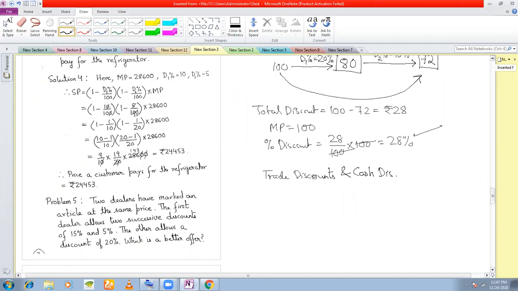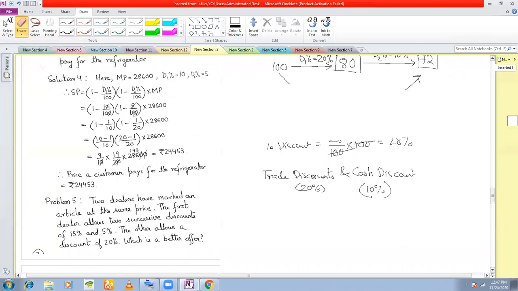Suppose he is giving 20% trade discount and 10% cash discount. That also happens, but these are purely commercial terms. For the time being, just remember that successive discount is nothing but an additional discount that is given not on the mark price, in fact on the selling price.